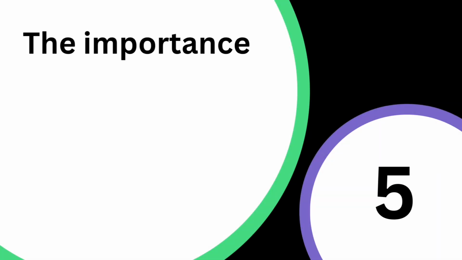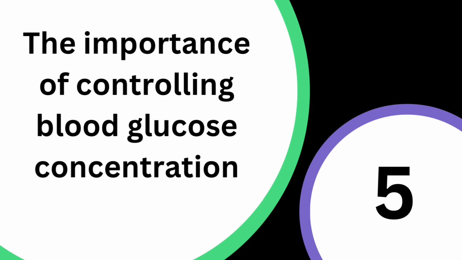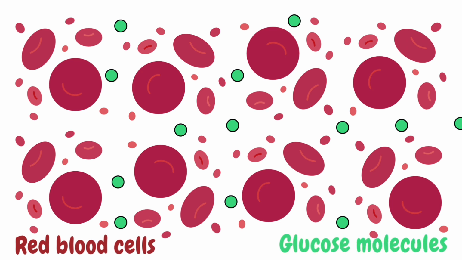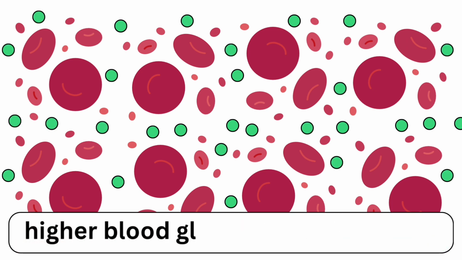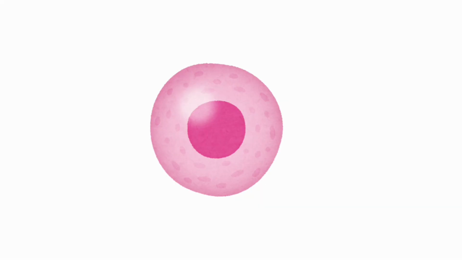In this final section of the video, let's look at why it's important to control blood glucose levels. Here's a diagram of a sample of blood. The red blood cells are red, as you probably expect, and the glucose molecules are shown in green. The person has just eaten some sweets, so their blood glucose concentration has increased. Let's look at how this affects a nearby cell.